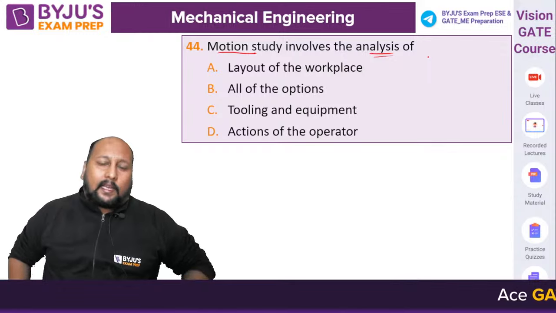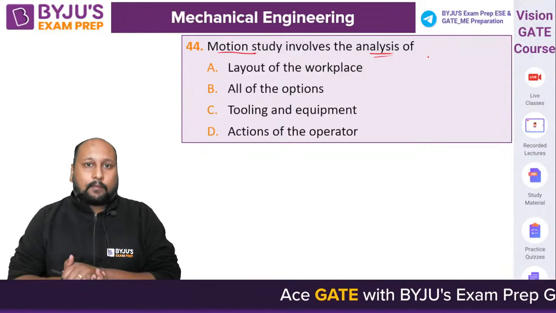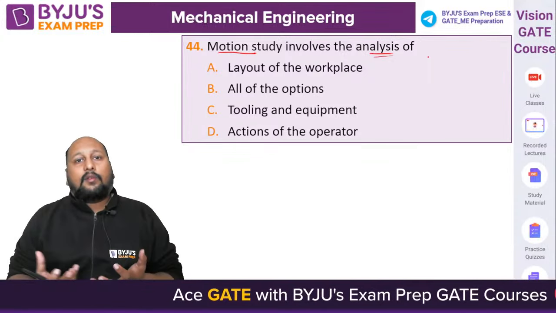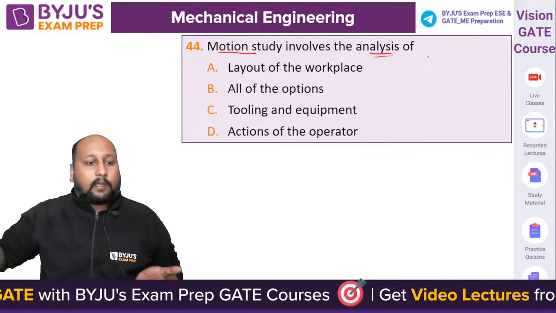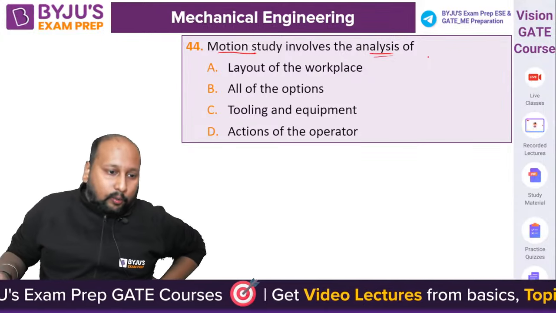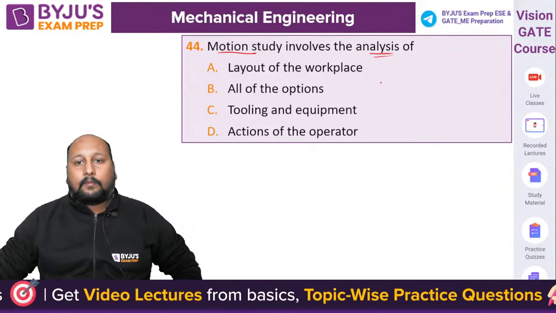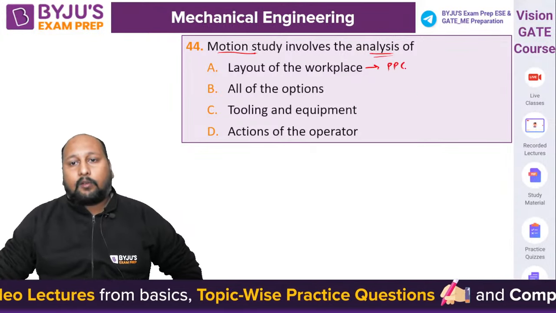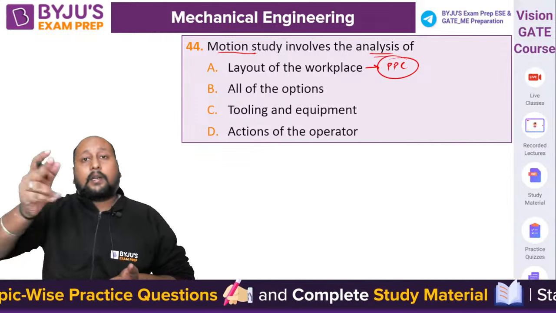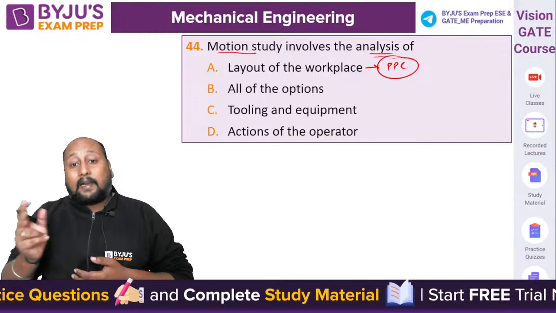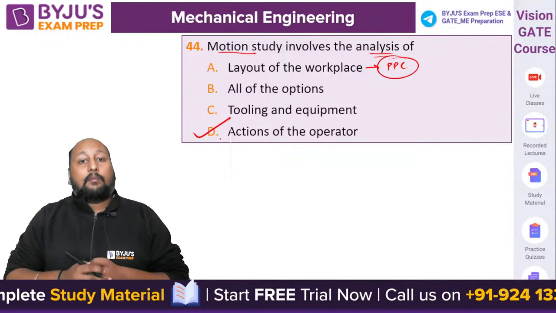Simple. Whenever we are talking about motion studies, we are using thermodynamics. I hope you know what is thermodynamics. There are different signs that we are using in order to communicate the message from one point to another point. Okay. No, money, it's not B. Layout, so basically we are talking about production planning and control. Layout we are basically designing in production planning and control. Tooling and equipment is also done in production planning and control, right? But actions of the operator is basically dealt with in motion study.